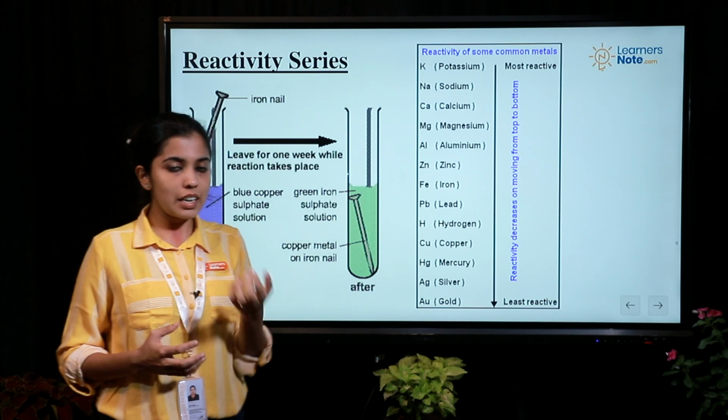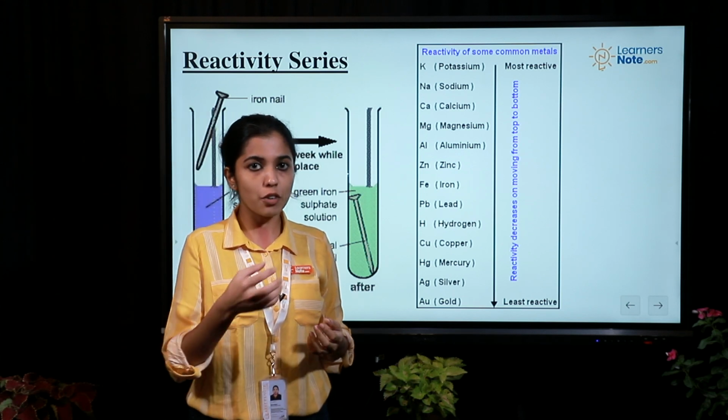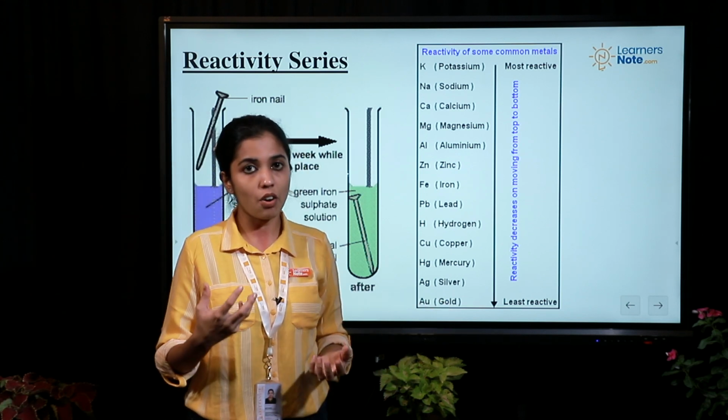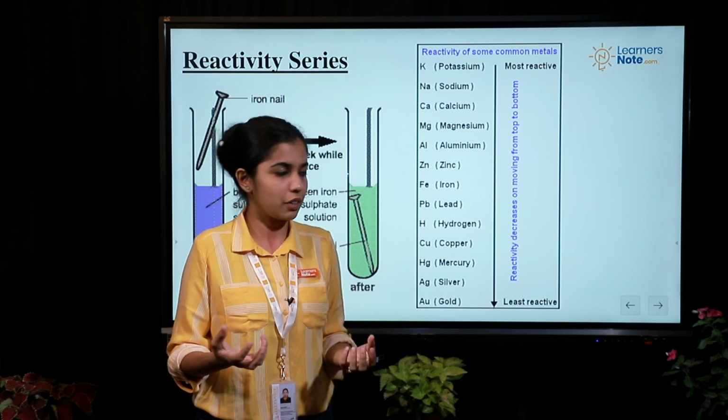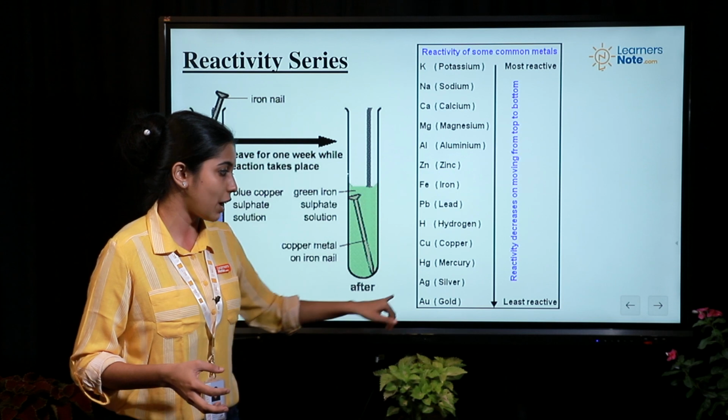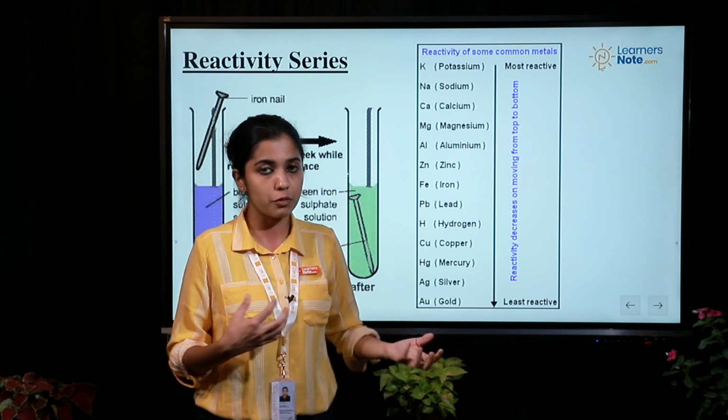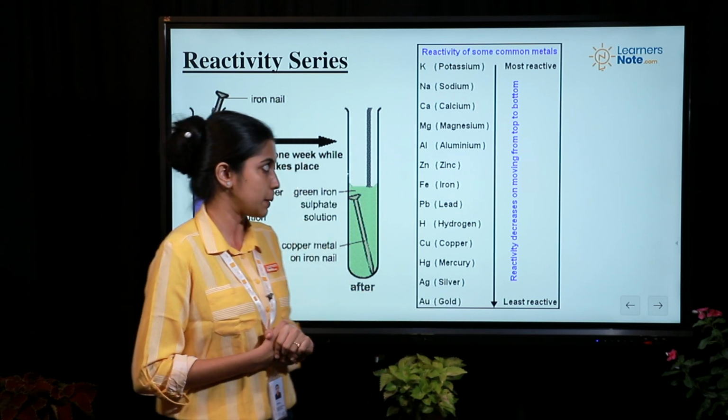You can take real life examples as well. In the case of gold and silver, you use them as ornaments. They do not easily react with air or water. So that is the main reason why we prefer gold and silver for making jewelry or other purposes.